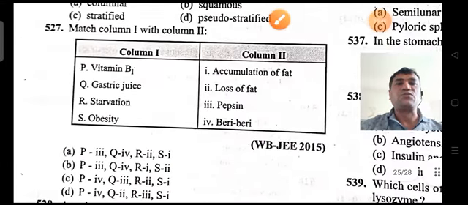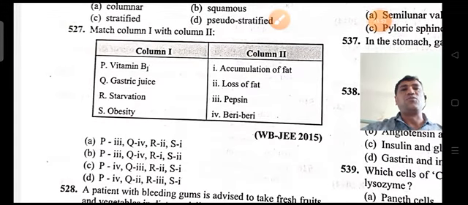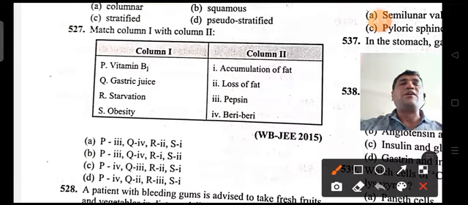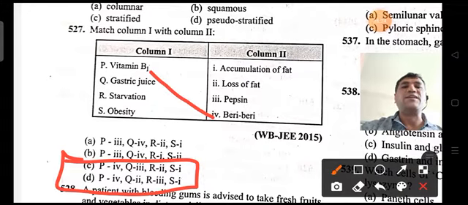Next, coming on to the next question, 527 question. Here they have given column 1 and column 2, and in column 1 they have given certain compositions related to that. So vitamin B1, gastric juice, starvation, obesity. So accumulation of fat, loss of fat, pepsin, beriberi. When you try to segregate the options or combine the matching options, vitamin B1, beriberi. So P is 4 in two positions. So either C or D can be the right answer.